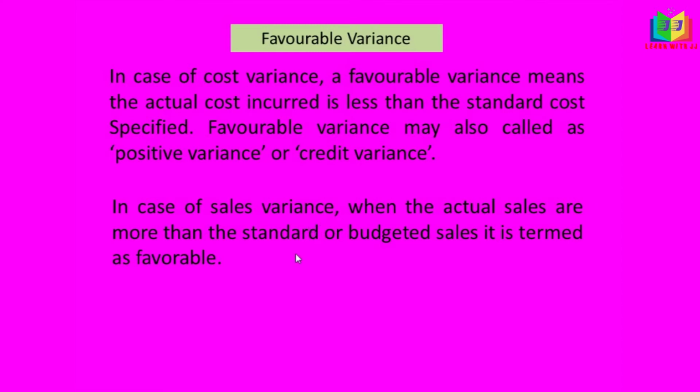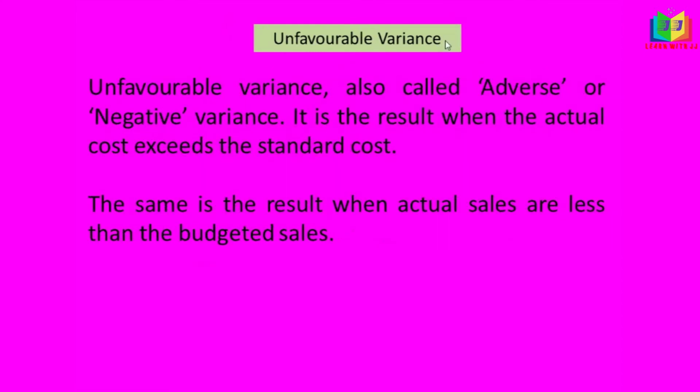This sales variance is completely opposite to that cost variance. The cost should be minimum, the actual cost incurred should be minimum. In that case, it is said to be favorable, and if the actual cost exceeds the standard cost, that is said to be adverse, that is unfavorable.